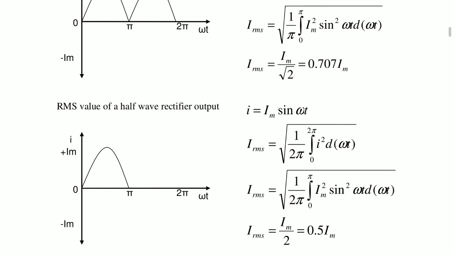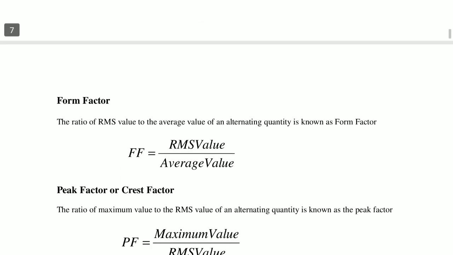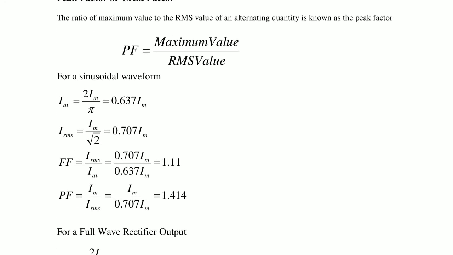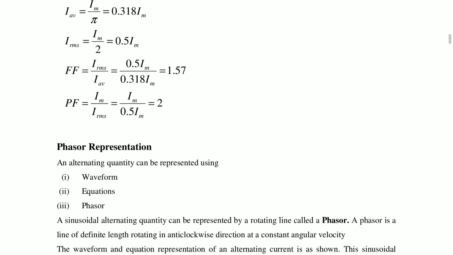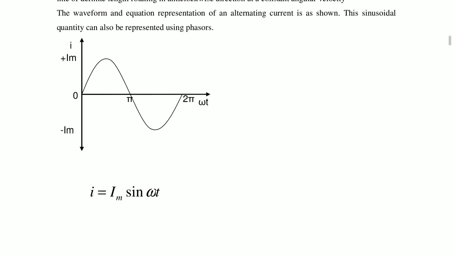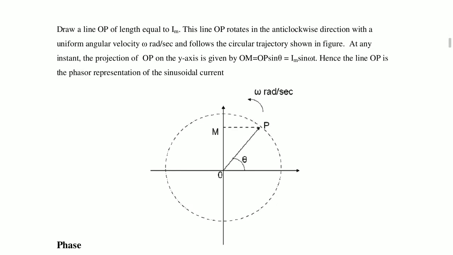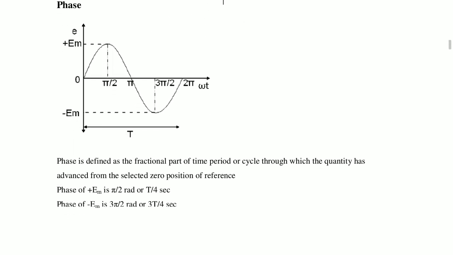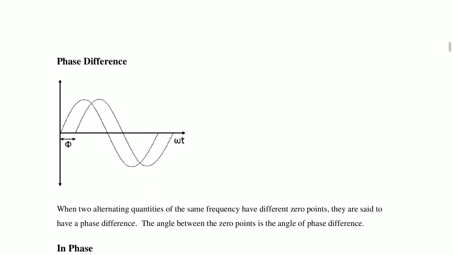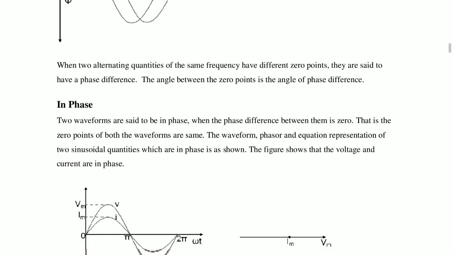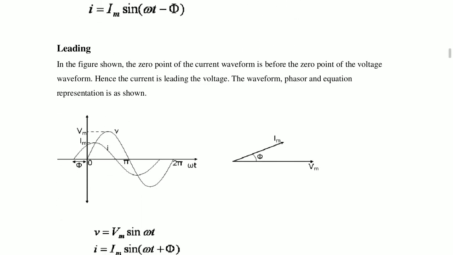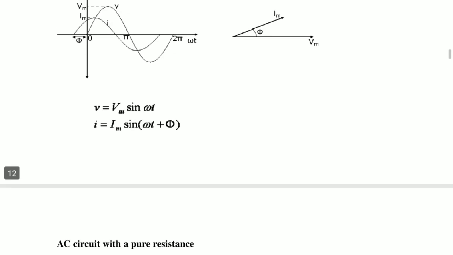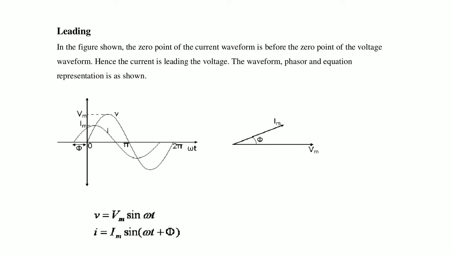Next, form factor for sinusoidal, full wave rectifier and half wave rectifier. Then phasor representation, phase difference, in phase, lagging and leading. So this is the general topic in single phase AC circuits.